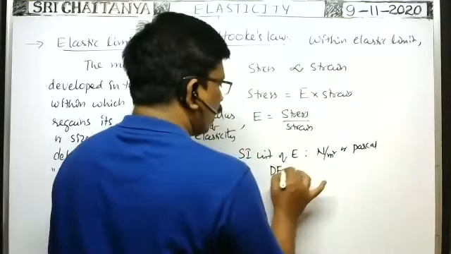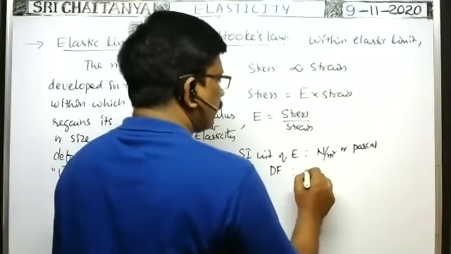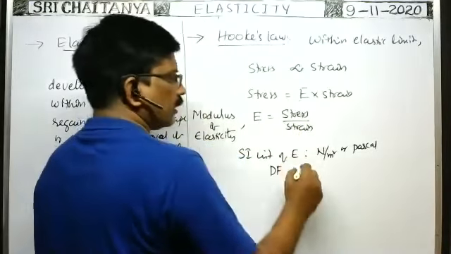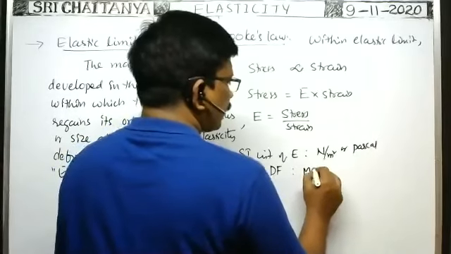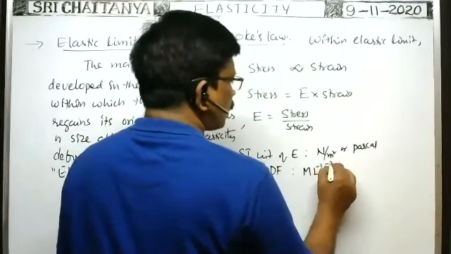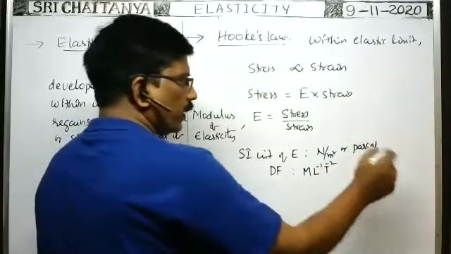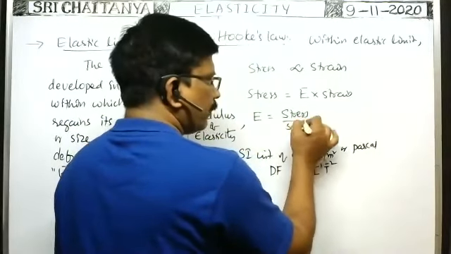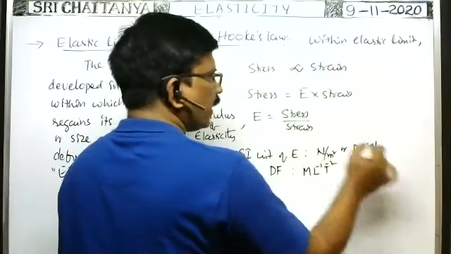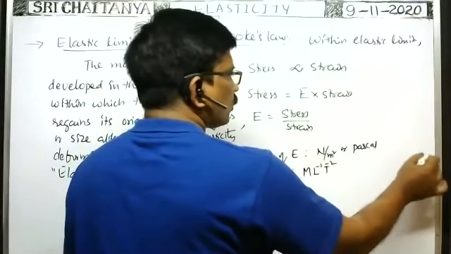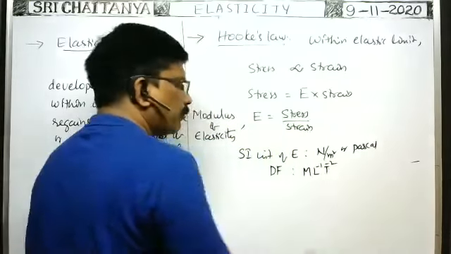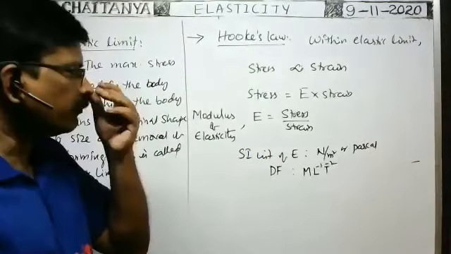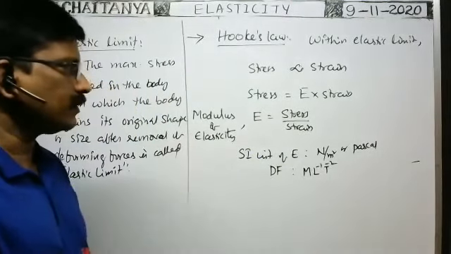Dimension formula of modulus of elasticity: it is the same as that of pressure. What is the dimensional formula of pressure? ML inverse T to the power of -2. Because stress means force by area, and strain has no unit. Force by area means MLT to the power of -2 by L square. That's why you will get ML inverse T to the power of -2. So it is the dimensional formula of the modulus of elasticity.